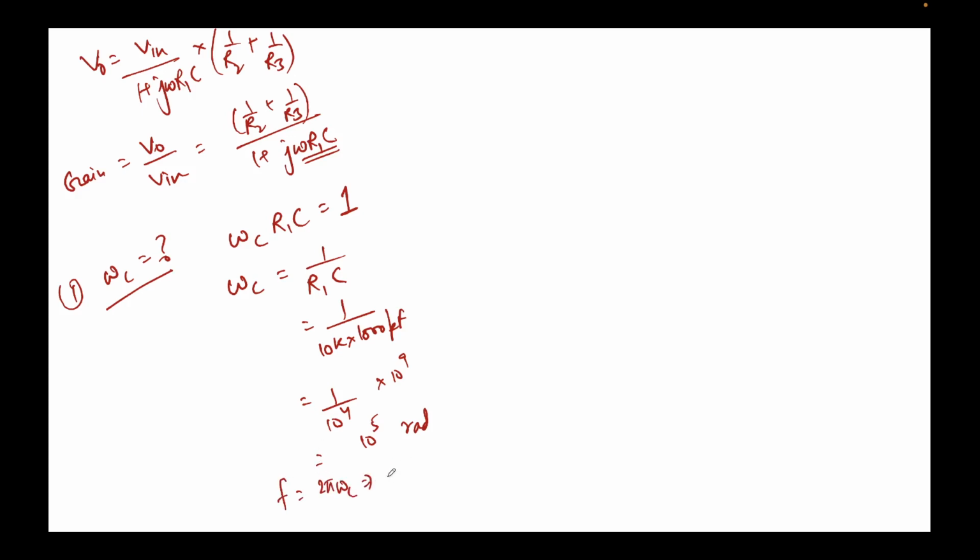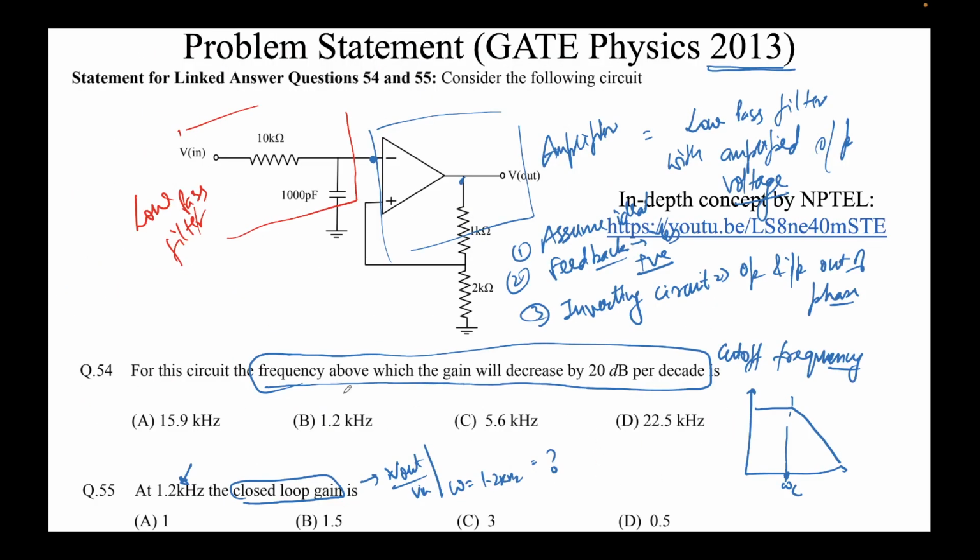The frequency can be written as omega c by 2 pi. So f will come out to be 10 to the power 5 upon 2 pi hertz. This will be 10 to the power 5 upon 6.28 hertz. This will come out to be around 15 or 16 kilohertz. Is there an option like that, 15 or 16 kilohertz? Yeah, there is. Okay, good. This is the answer, right?